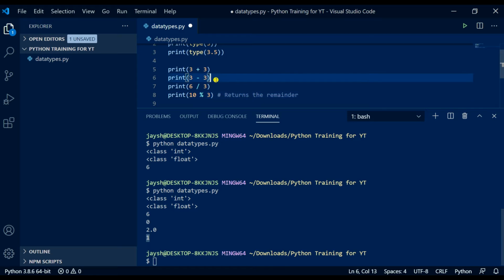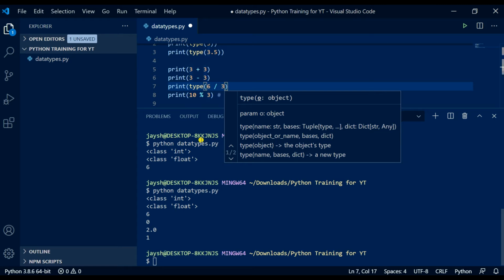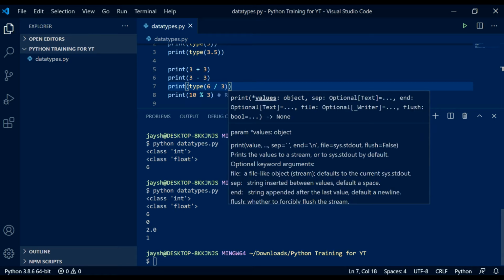Okay, and we've seen that we divided 6 by 3, and we expected to see just the number 2, because if we put in a type here, just to see what Python sees here, let's Control S and print that. It tells us that it's turned it into a float. So our integer got changed into a float. It's good to know that this can happen because you may have a function in the future that relies on integer numbers and whole numbers, and they can get converted.